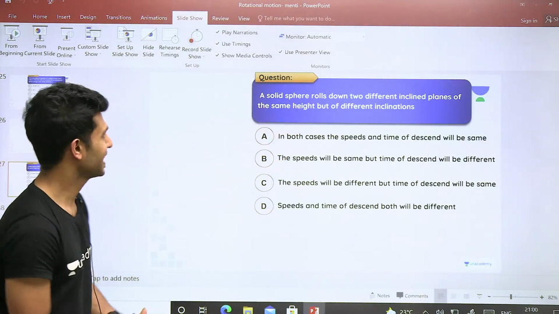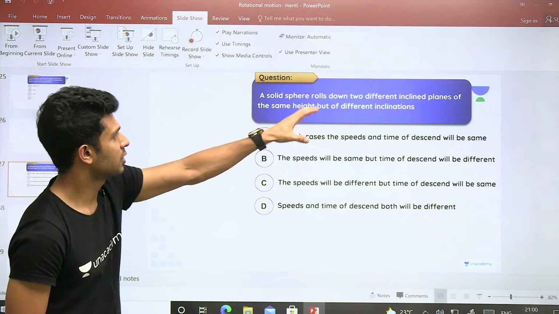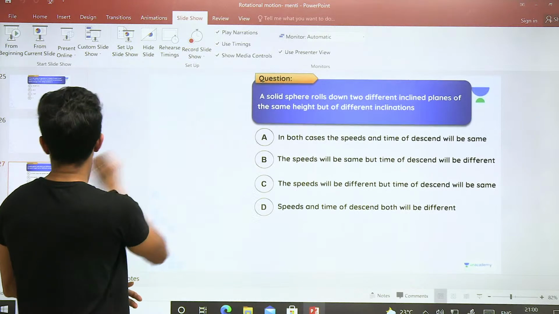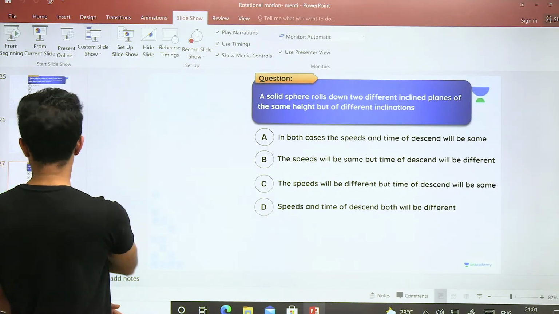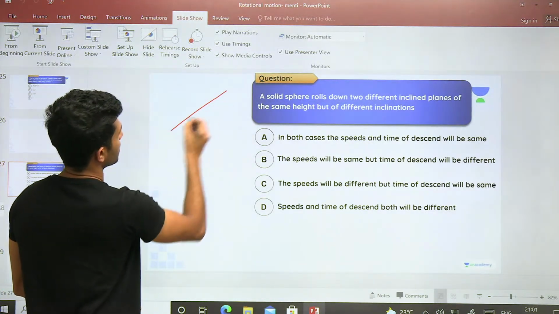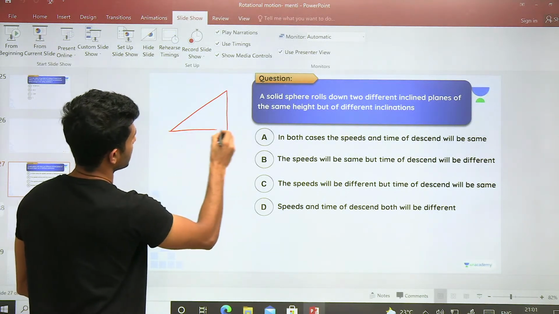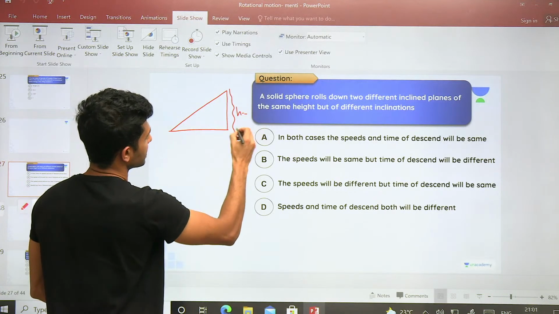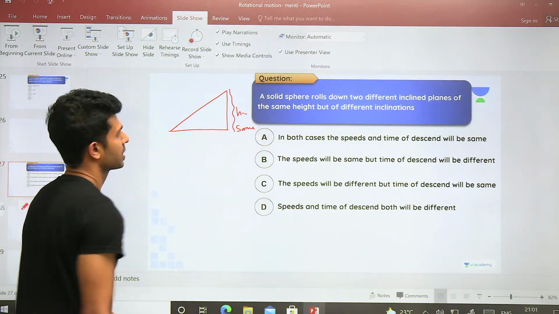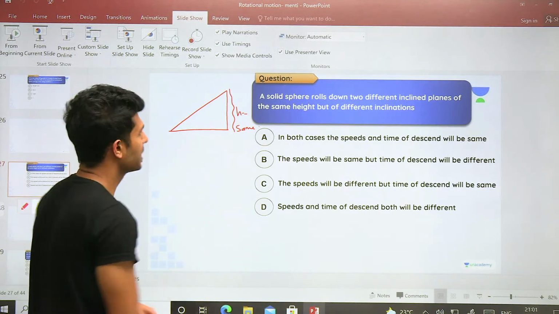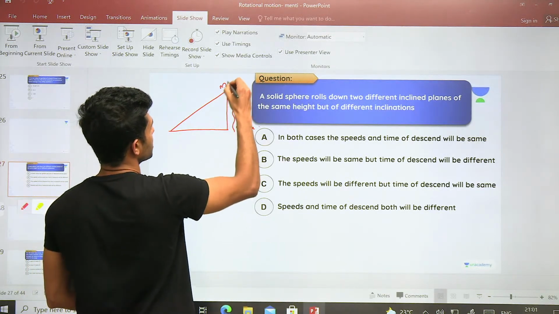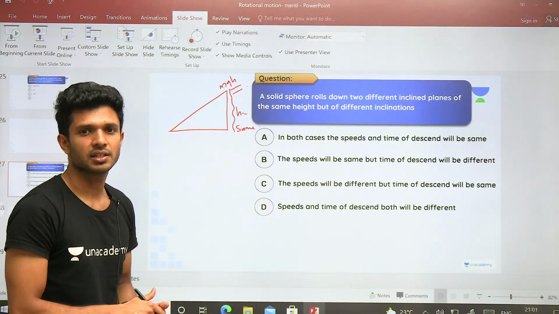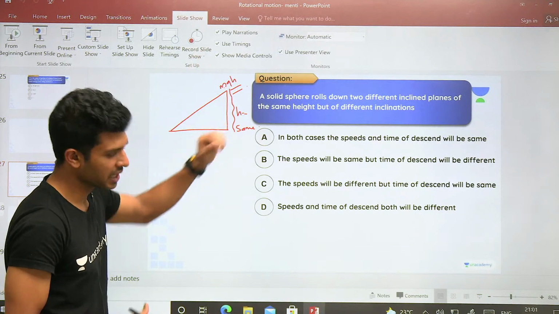A solid sphere rolls down two different inclined planes of the same height. So this is our inclination. In both the cases, the height h is the same. If the height is the same, can you tell me what will be the initial energy associated with this? Potential energy, which is equal to mgh, right? It will be the same in both the cases.